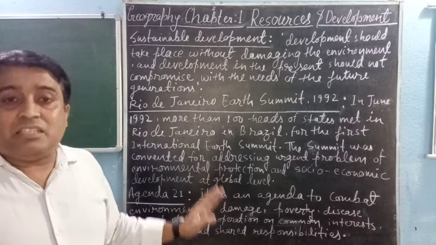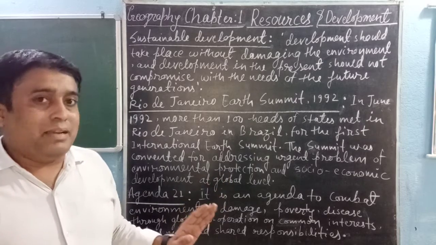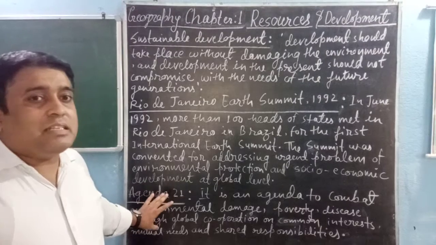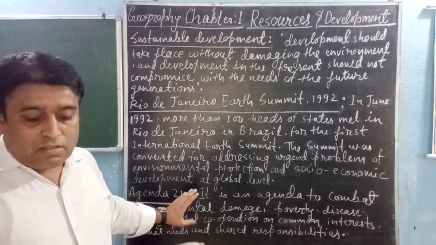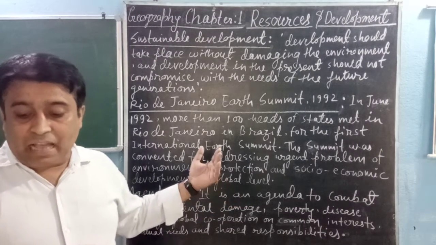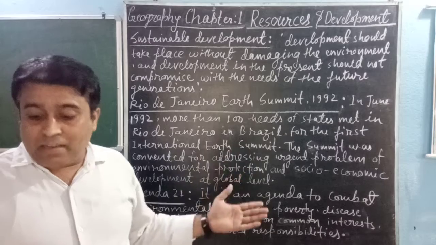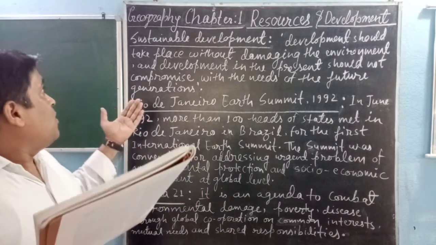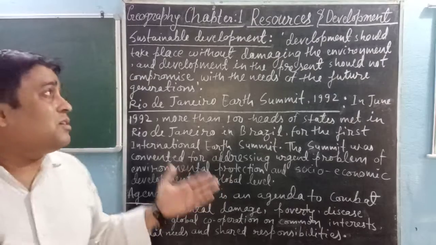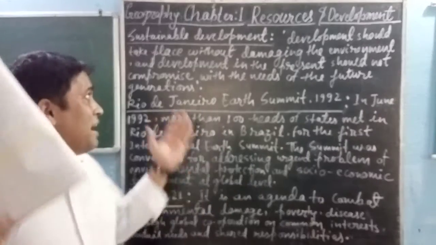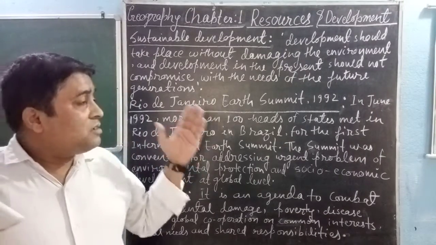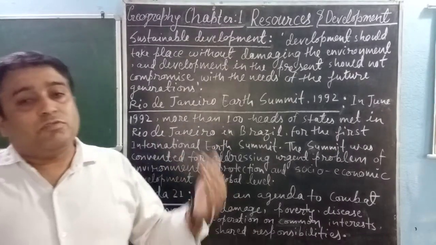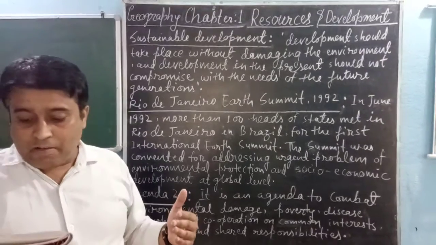It aims at achieving global sustainable development. It means development should take place without damaging the environment, and development in the present should not compromise with the needs of the future generation, right?